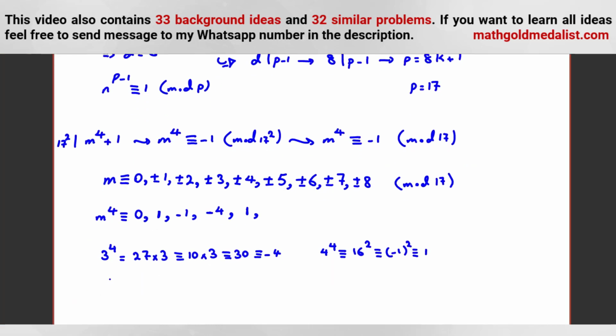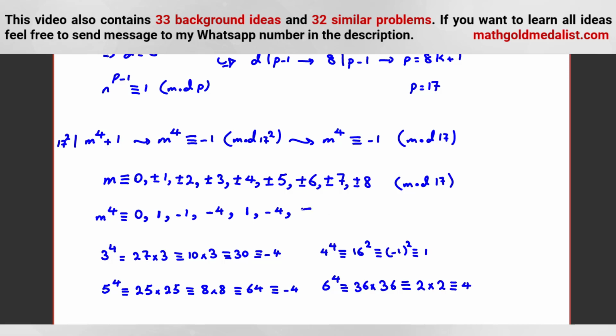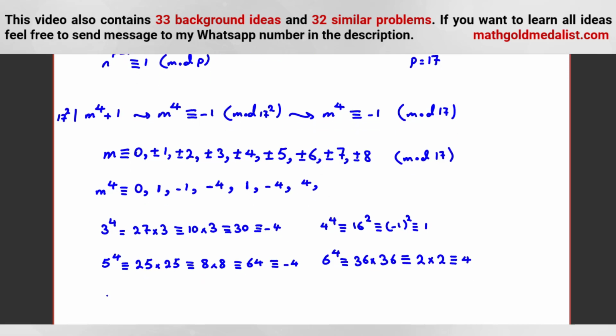For 5 to the 4, it will be 25 times 25. It will be 8 times 8. It will be 64. It's negative 4. 6 to the 4 is what? It's 36 times 36. It's 2 times 2, which is 4. 7 to the 4 is what? It's 49 times 49. 51 is a multiple of 17. So negative 2 squared is 4.